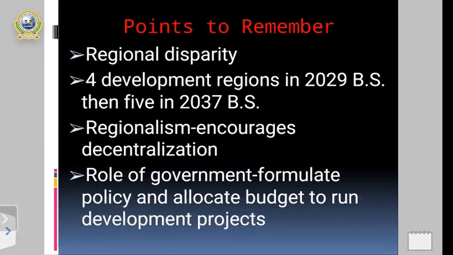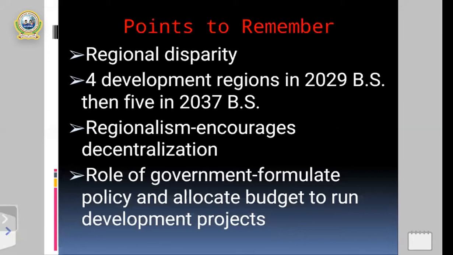And the next point, an additional point for you: proper use of means and resources, which you can also include to clarify the concept of regionalism. In the previous chapter, we discussed in detail different means and resources, the three major types of means and resources that we already discussed in the previous class. Once again, my dear students, you can add proper use of means and resources to clarify the concept of regionalism.